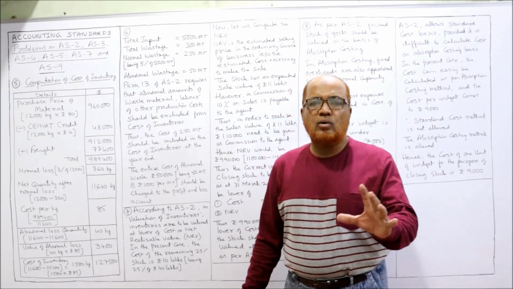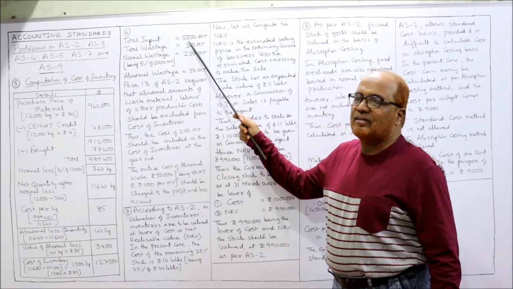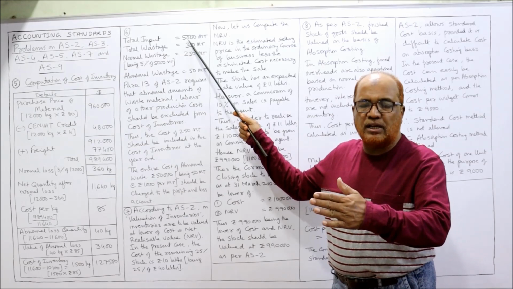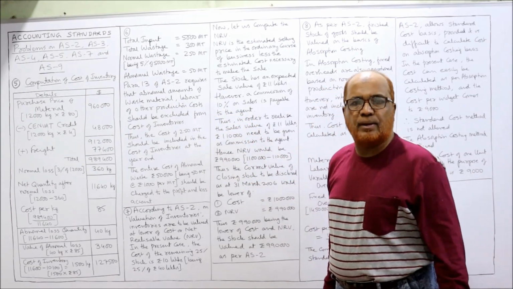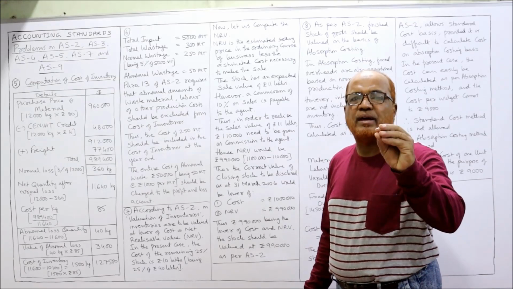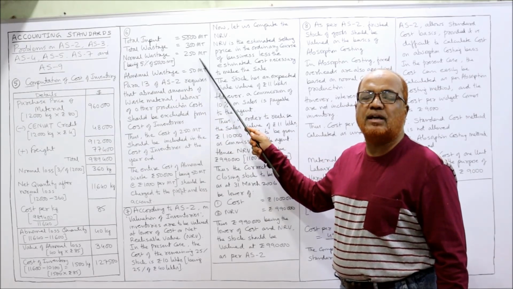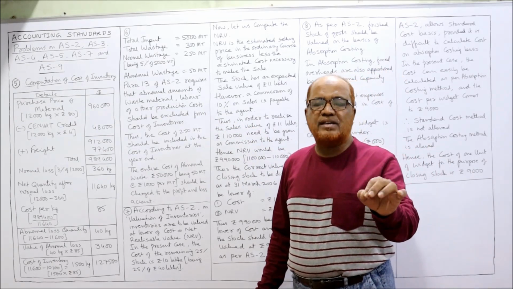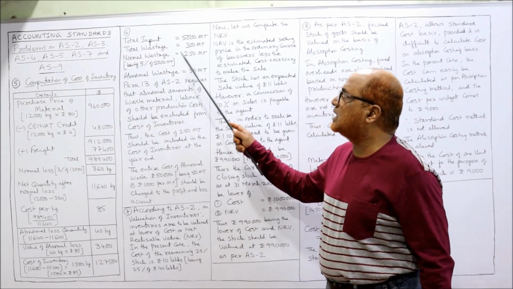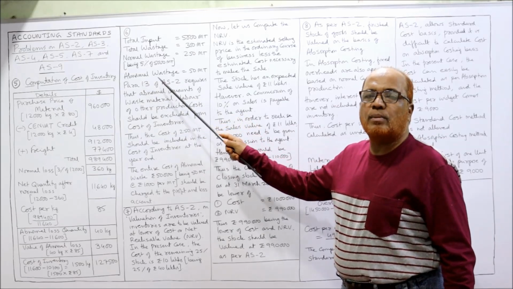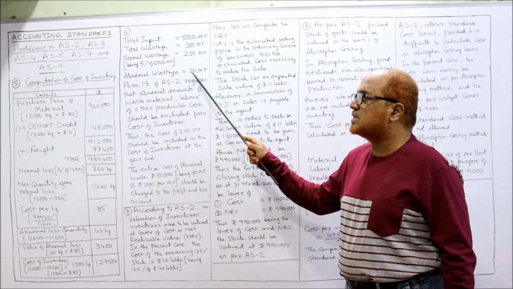That's what. Now I have clearly written down here, see carefully. Total input 5,000 MT, that is the total input of the material, and total wastage 300 MT given. But normal wastage is 5%. So 5% of 5,000 comes to 250 MT. The normal wastage should be 250, but the actual wastage is 300. So abnormal wastage is 300 minus 250, you will get 50 MT. That is abnormal wastage.